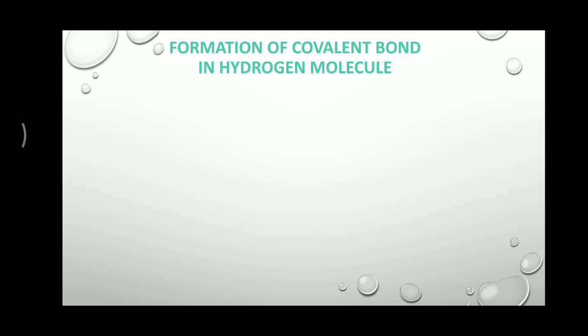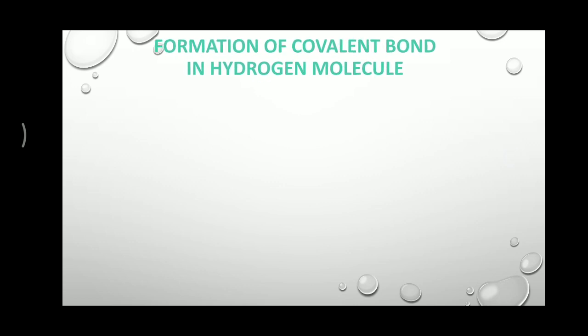So you are able to write and explain how the formation of covalent bond takes place. So just look at the picture and also listen to what I am saying and what is written on the slide.